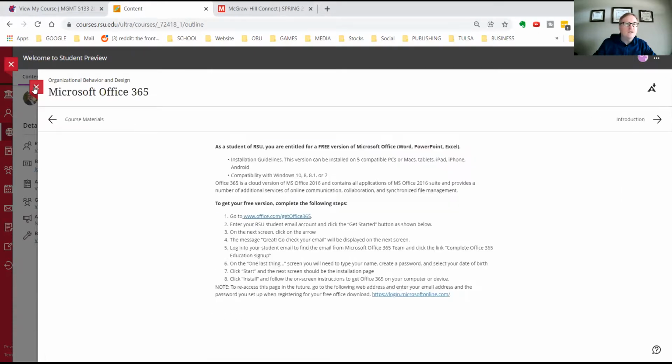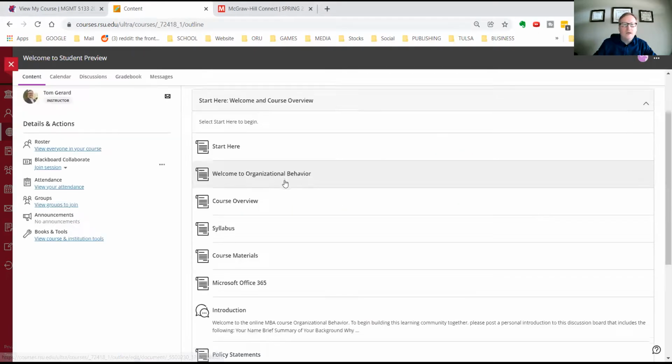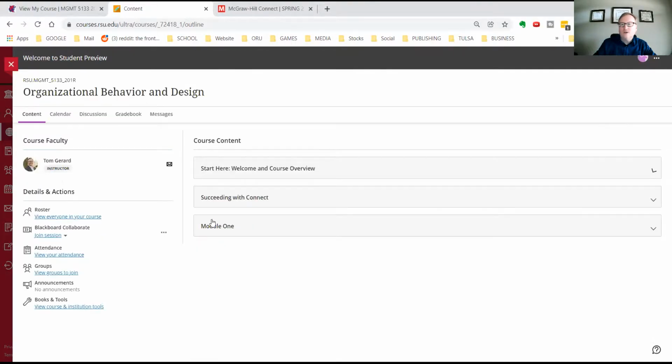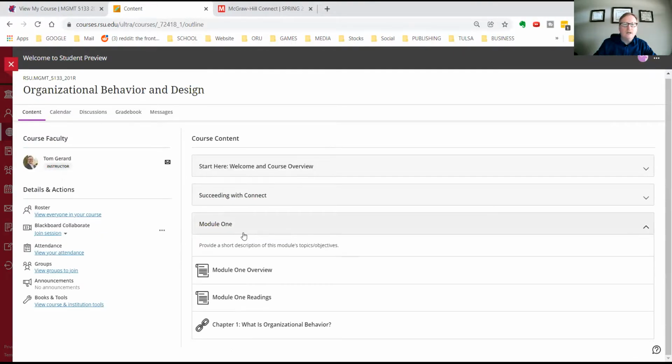Office 365, etc. So I'm going to close out of this, and I'm going to go down here. Now I'm still in student view, and I'm going to go down to module 1. Now in module 1, if you followed what I just showed you in the syllabus, you'll see that for each chapter there's the SmartBook reading, there's the quiz, and then there's either the case study or the little video scenario. I put this on here open so I could show you.